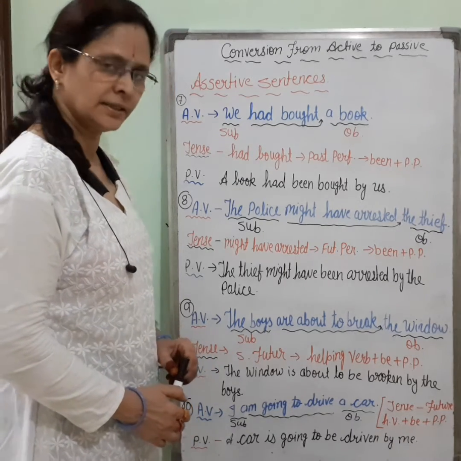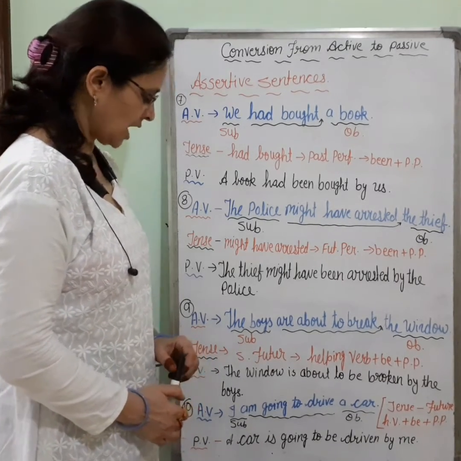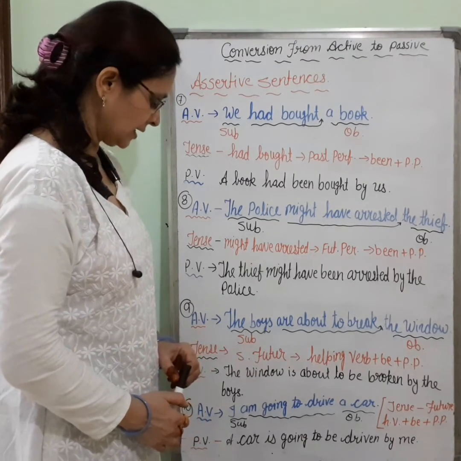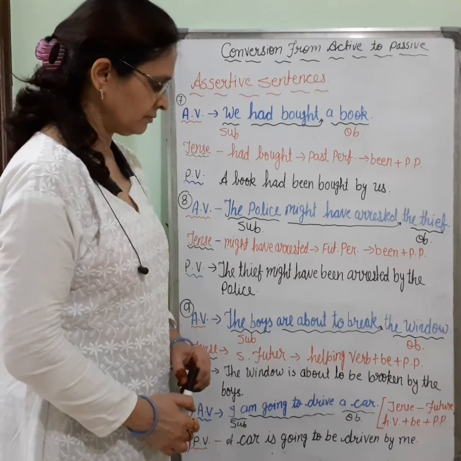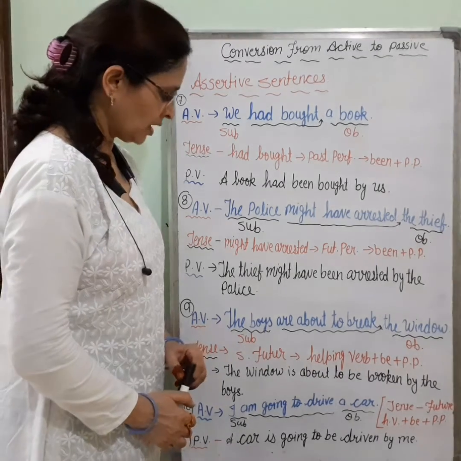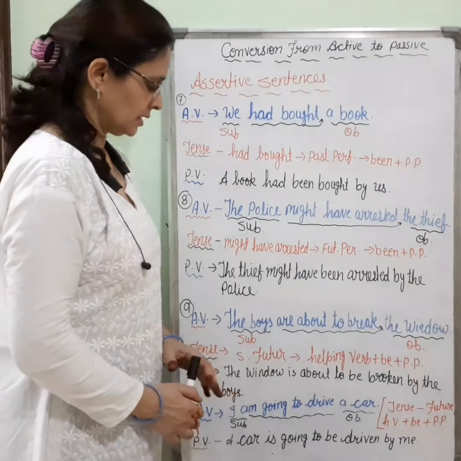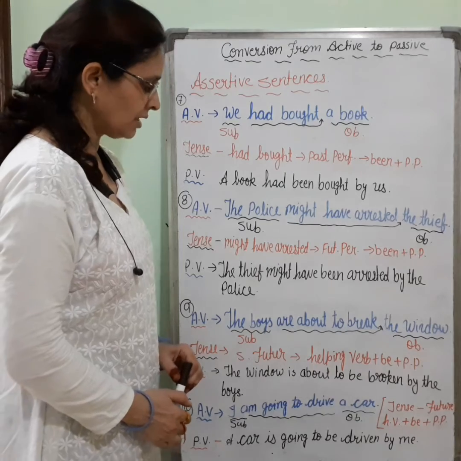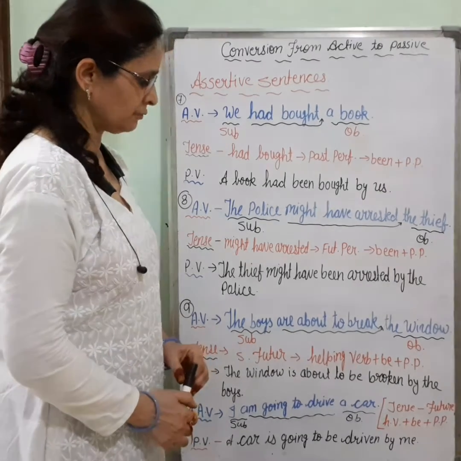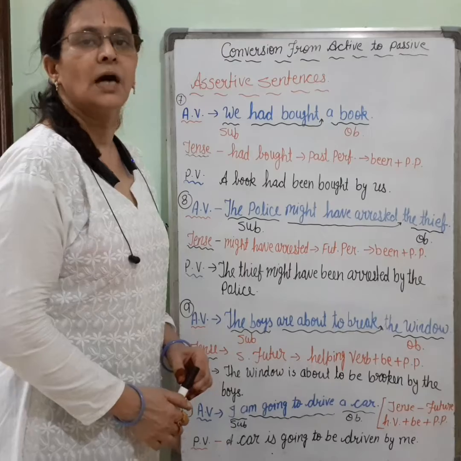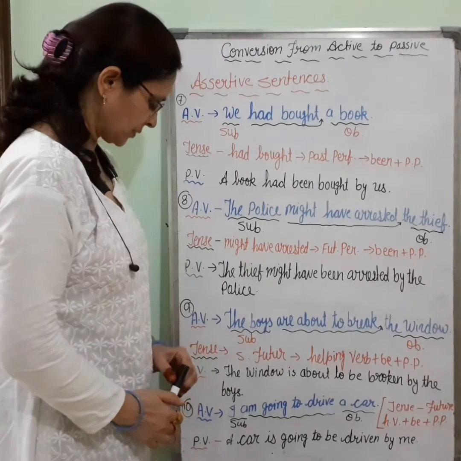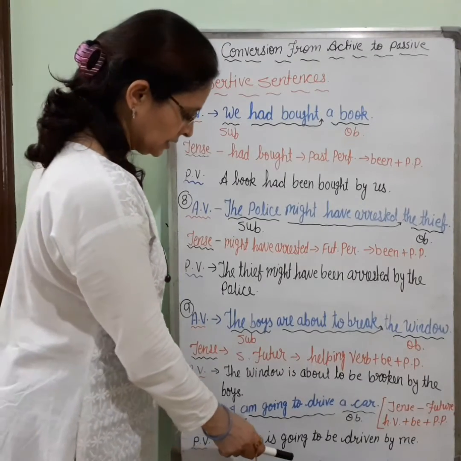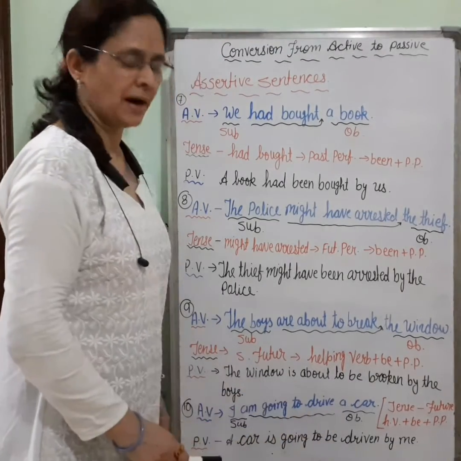Next is another type of sentence. Active voice: I am going to drive a car. Here, I is the subject, am going to drive is the verb, and a car is an object. It is showing the future tense. In future tense, we have to use helping verb plus be plus past participle. So the passive voice of this sentence will be: a car is going to be driven by me.